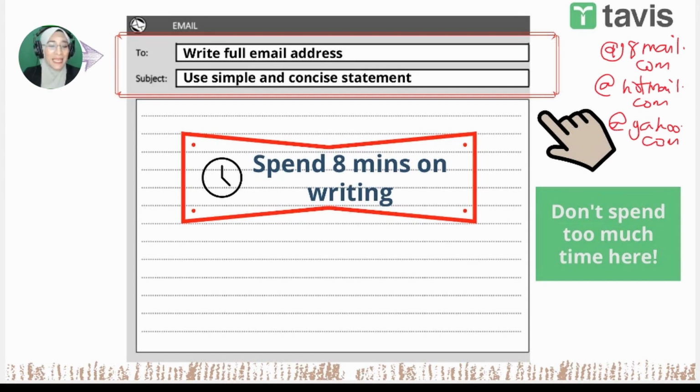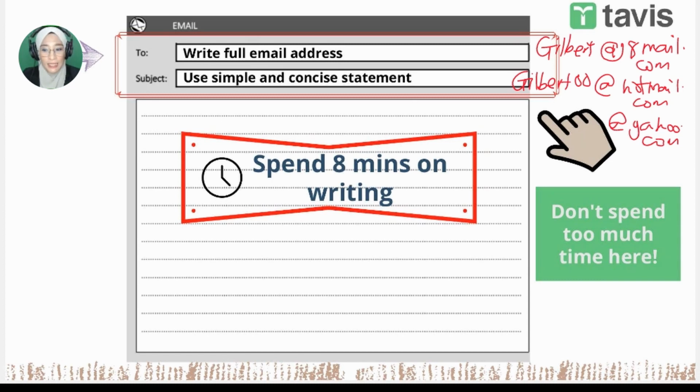Please do not come up with any silly ones like Teddy or Bubbly. Okay, no, just keep it as what is given to you. So if it's Gilbert, maybe we can have Gilbert or Gilbert with a number, maybe Gilbert00, something like that. Right? So a full email address, and please use a simple and concise statement.